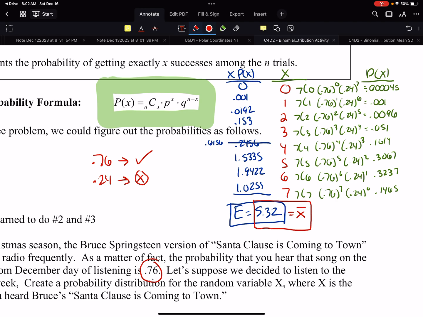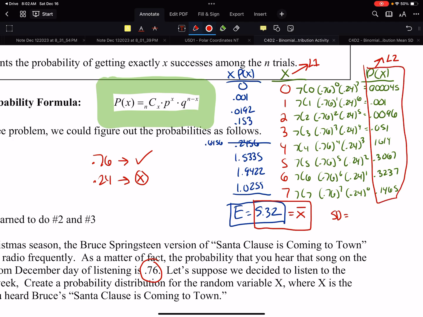The second thing is we need the standard deviation. We're always asked for that. So this is where we use our calculator. As we talked the other day, x is L1 and P of x is L2. We're going to type all that information in. We hit stat, we hit edit. We put 0, 1, 2, 3, 4, 5, 6, 7 down the left side for L1. Then we fill in L2, making sure that every x value matches up with its correct P of x value.